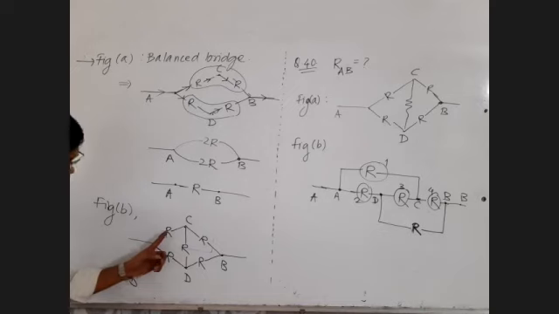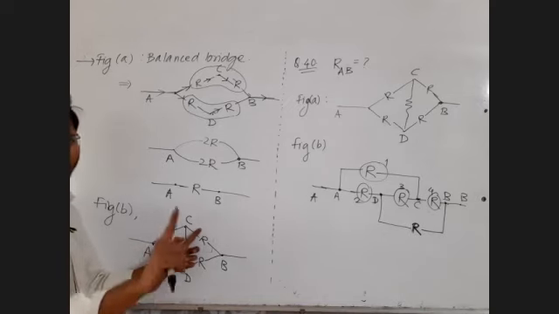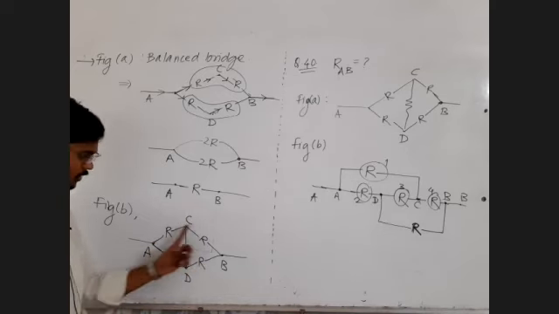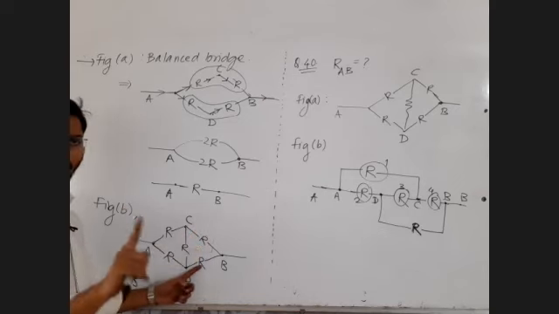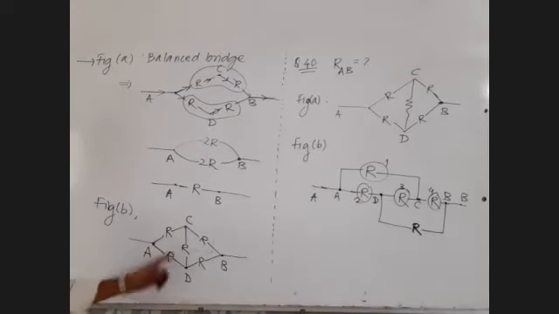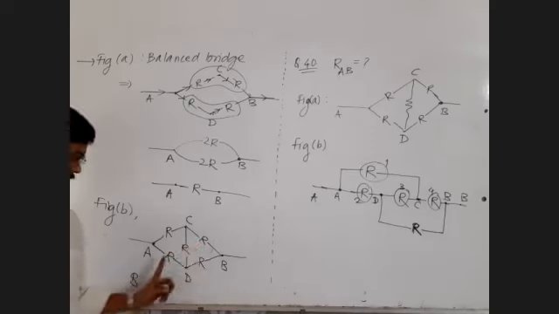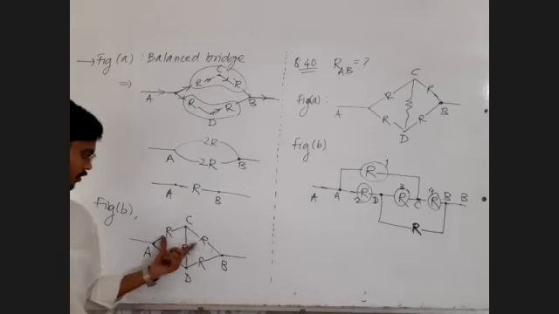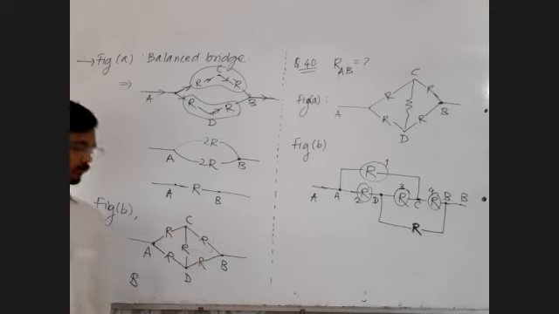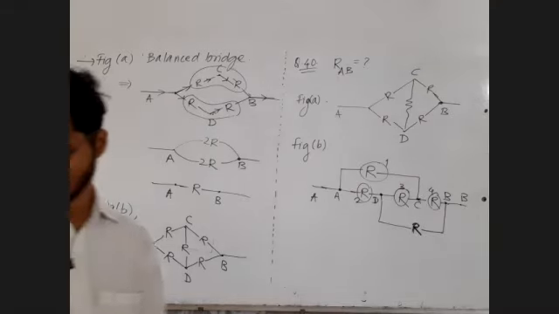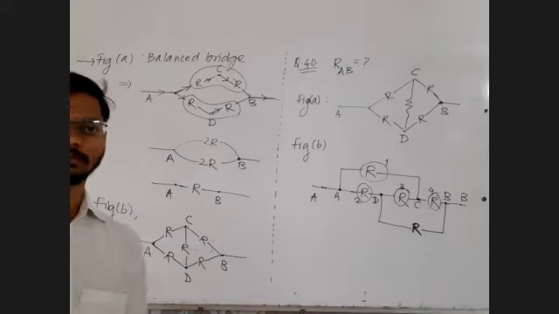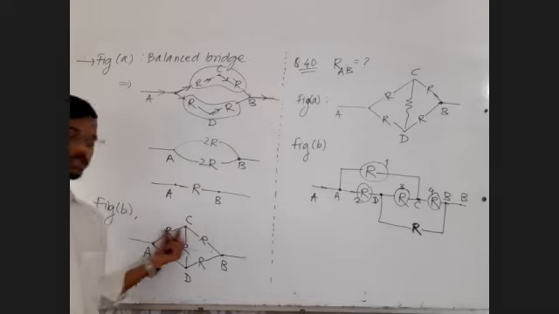येत है ना? This resistance upon this resistance, R upon R, 1 येत है. And this resistance upon this resistance is also equal to 1. So the bridge is balanced. This upon this and this upon this is equal to 1. Voice येतोय का? Reply in the chat box. येतोय. So I just said that this is also a balanced bridge.